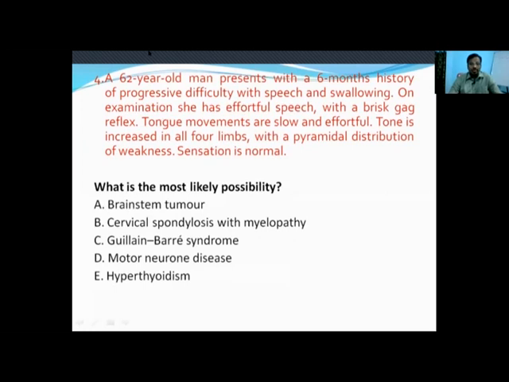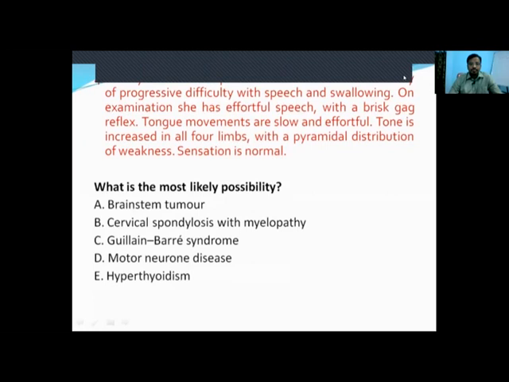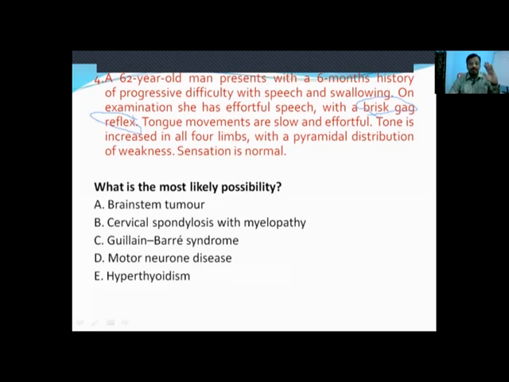In this question, an elderly man with a chronic history of dysphagia and dysarthria has a brisk gag reflex. When something related to brisk comes up in the question, we should think of UMN weakness. Tongue movements are slow and effortful, so there is a bulbar UMN lesion. There will be a spastic tongue, and a spastic tongue will always be slow. Then tone is increased, that is due to spasticity with a pyramidal distribution.